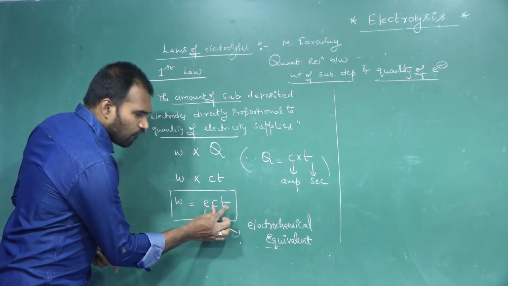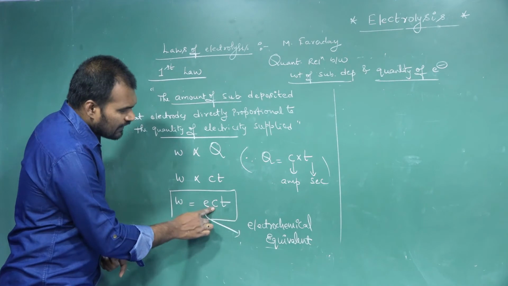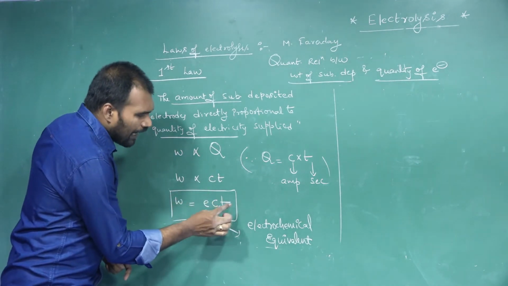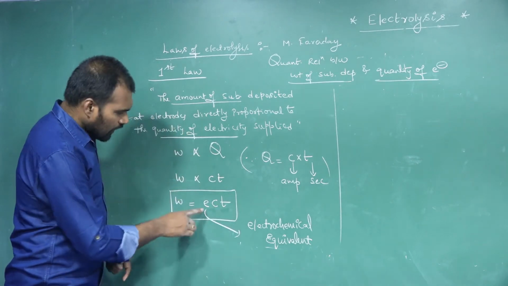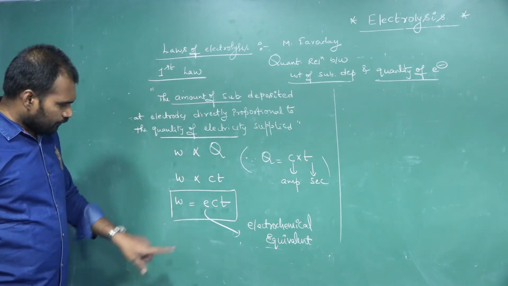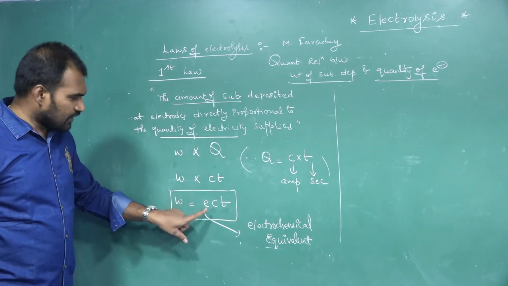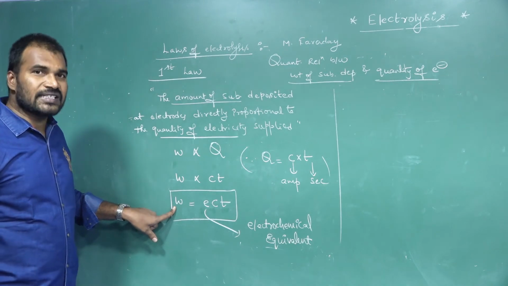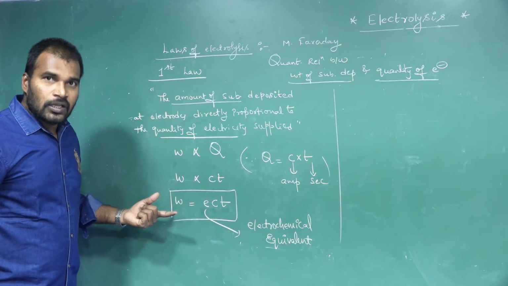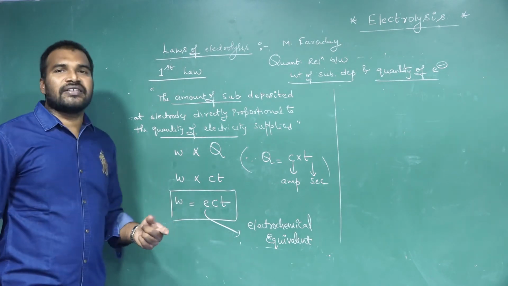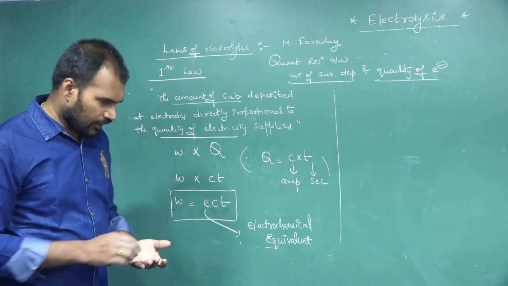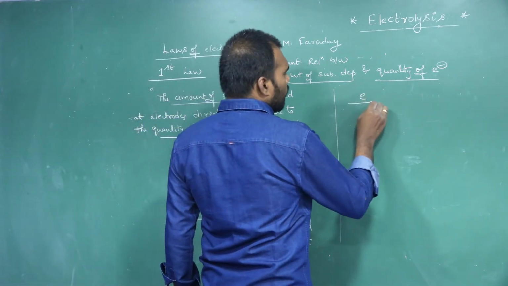When both C and T are 1, then small e is equal to W now. So how do you define it now? Electrochemical equivalent is nothing but the weight of the substance deposited at electrodes by supplying how many coulombs? 1 coulomb of electricity through it. Then that is called what?